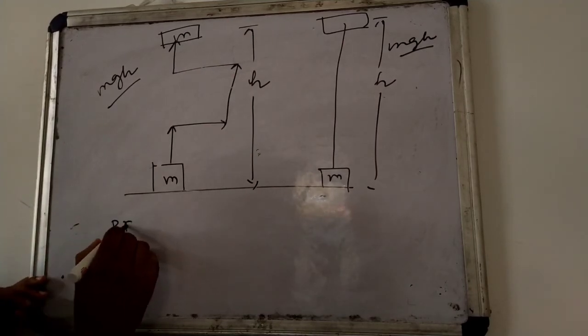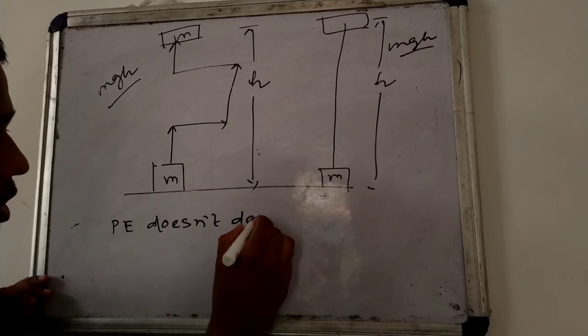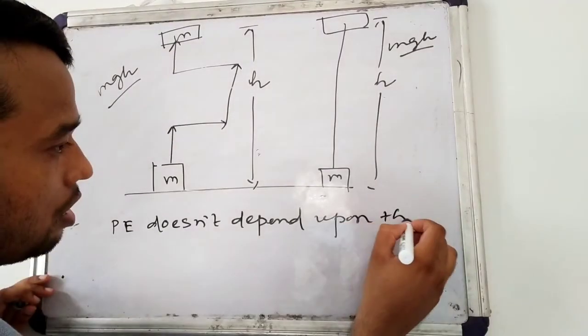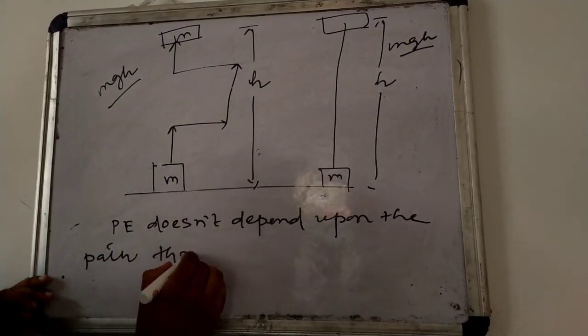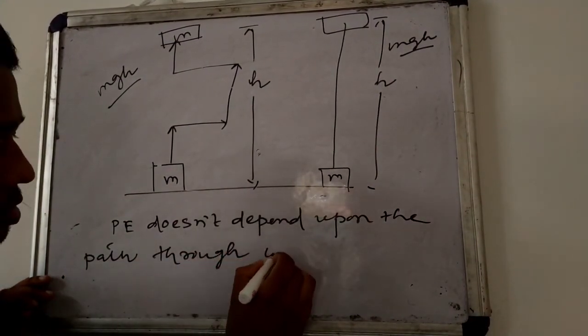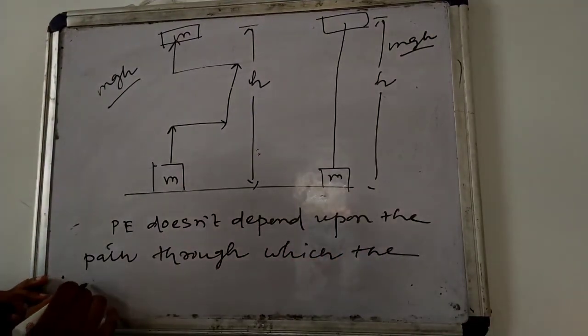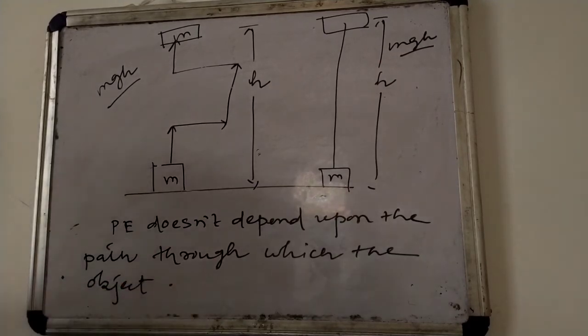So potential energy does not depend upon the path through which the object moves.